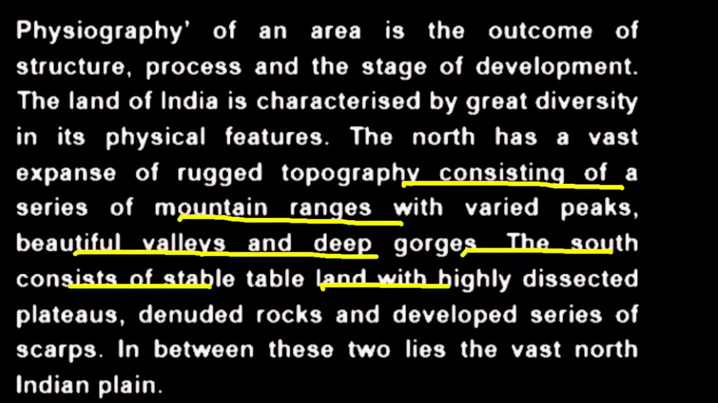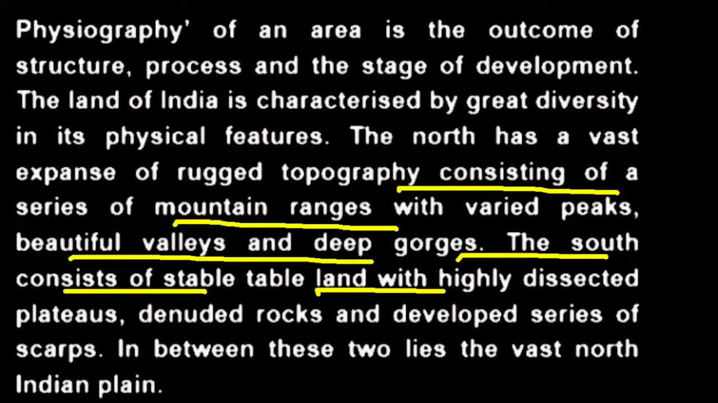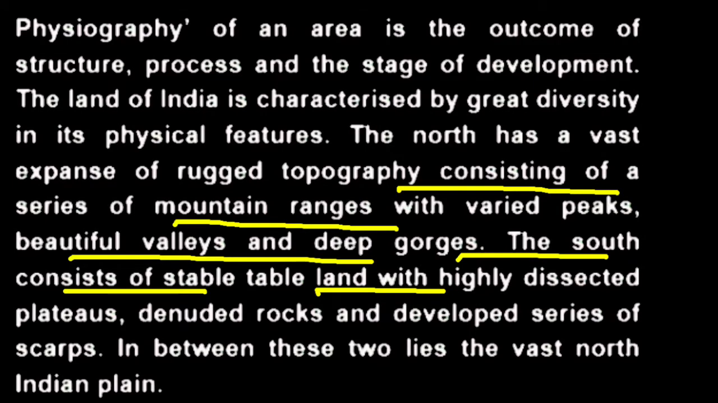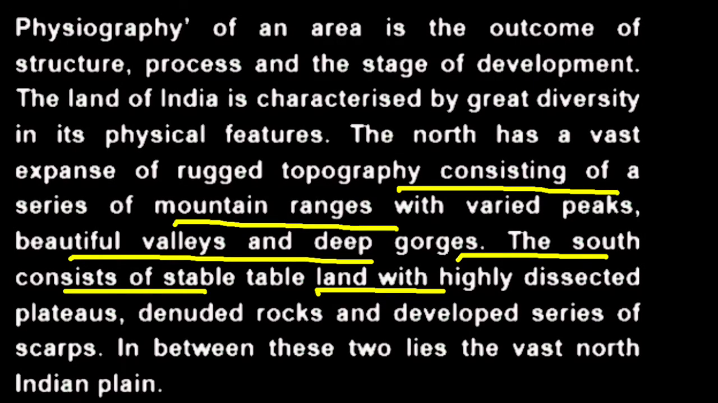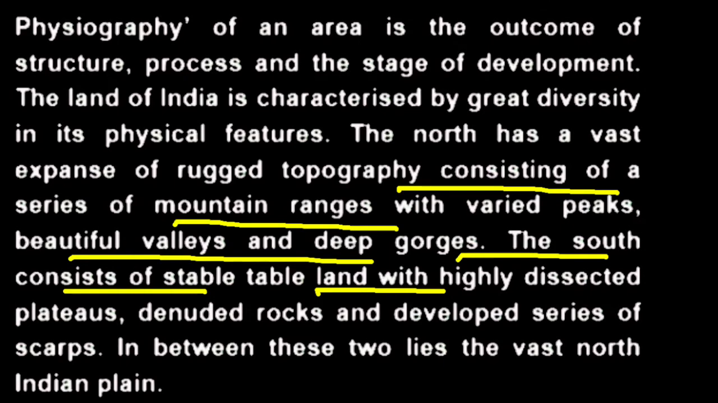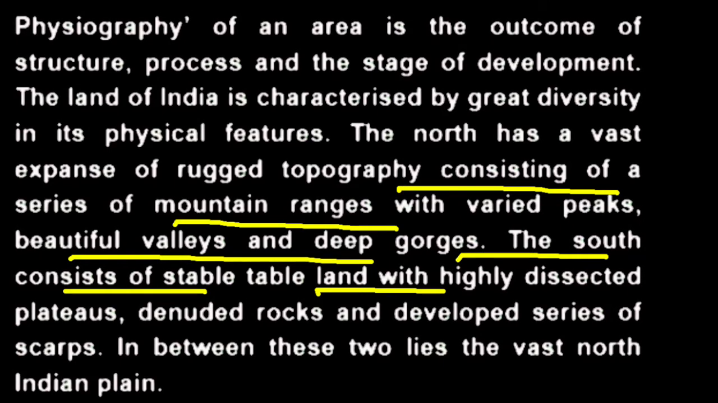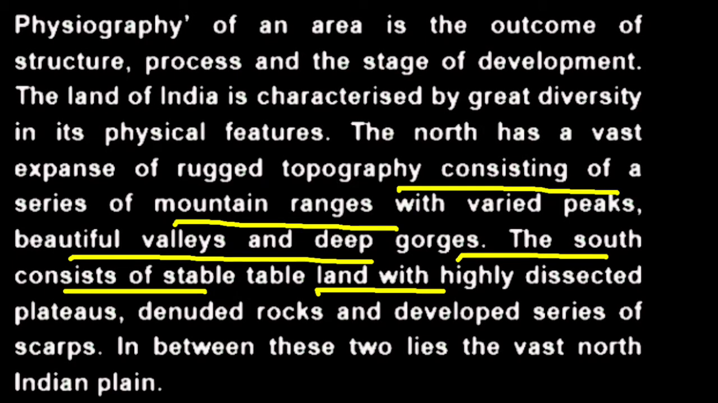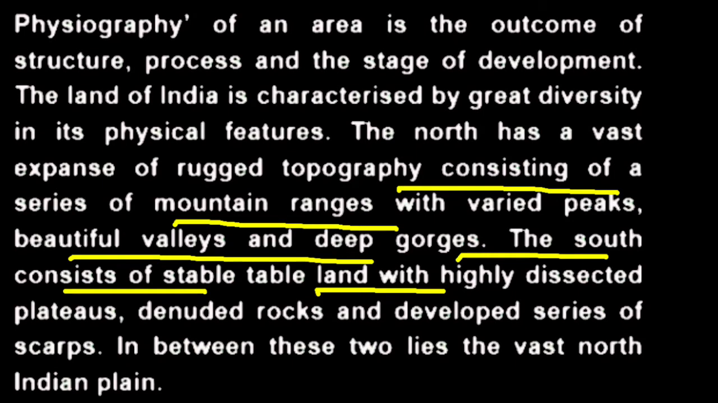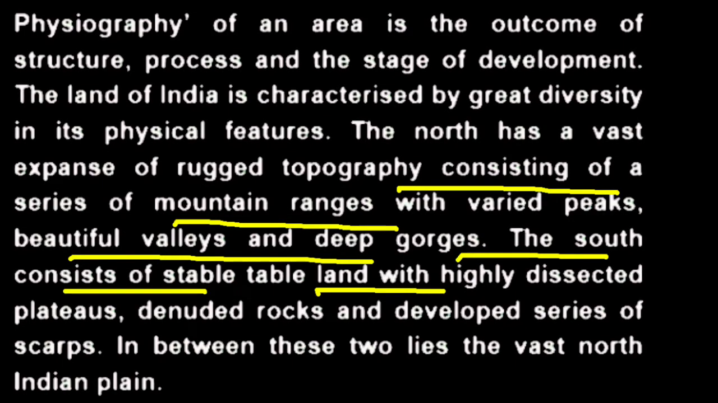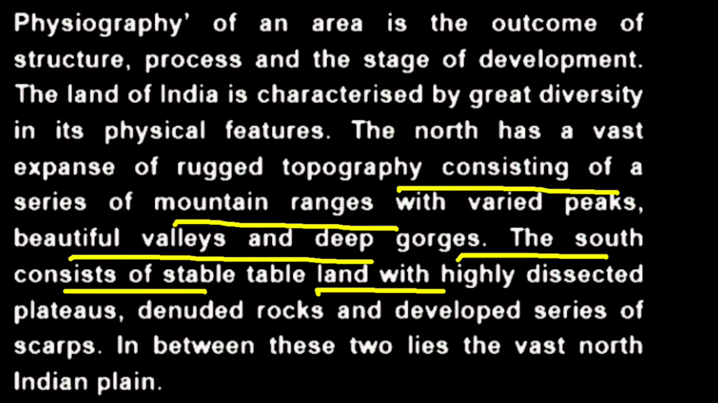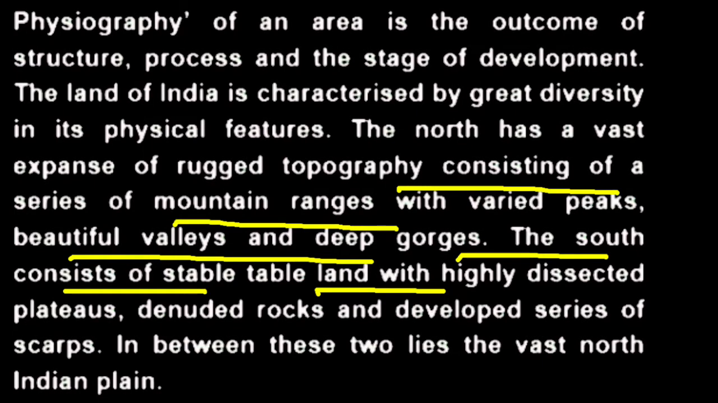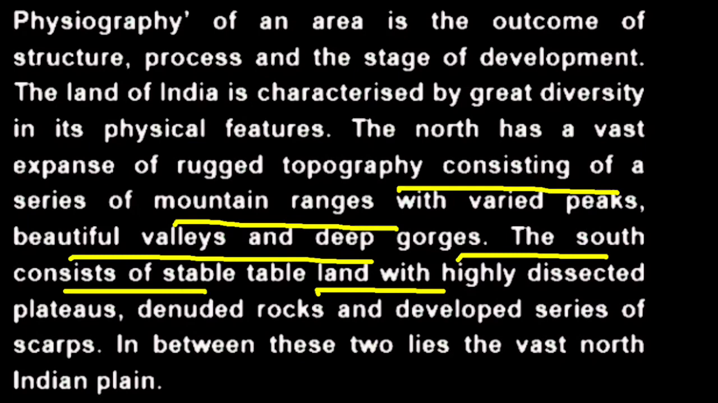The north has a vast expanse of rugged topography consisting of a series of mountain ranges with varied peaks, beautiful valleys, and deep gorges. On the other hand, the south consists of stable tableland with highly dissected plateaus, denuded rocks, and developed ridges of scarps. In between these two lies the vast North Indian plains. It means the northern mountains have high peaks, deep valleys, rivers, and gorges.